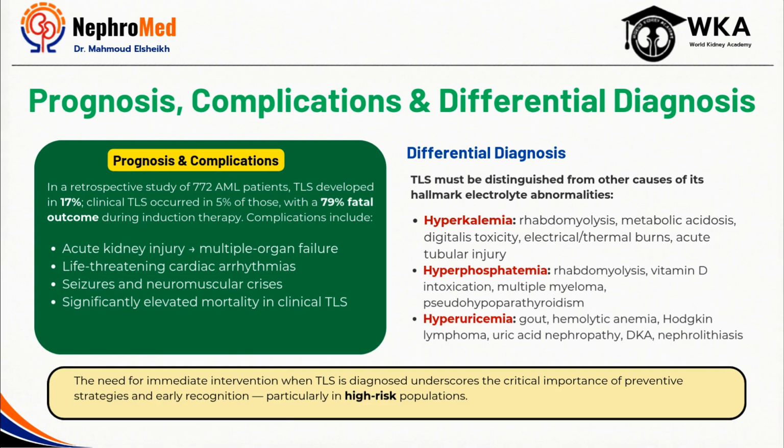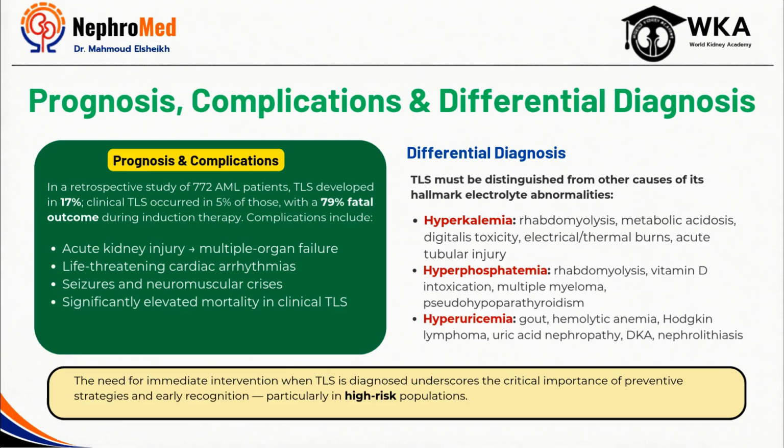As we conclude, I'd like to leave you with one message. Tumor lysis syndrome remains one of the few true oncology and nephrology emergencies where anticipation is far more important than reaction. The prognosis of TLS depends largely on how early it's recognized and how quickly appropriate preventive measures are implemented. Once severe metabolic derangement and organ dysfunction develop, morbidity and mortality rise substantially.